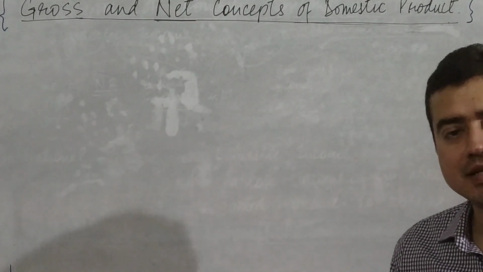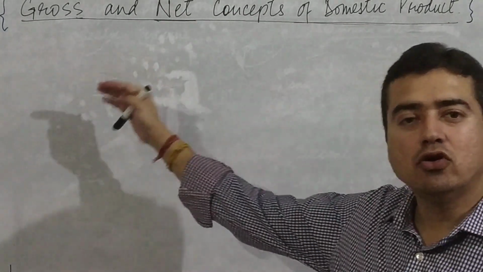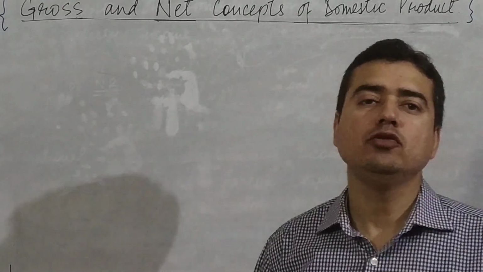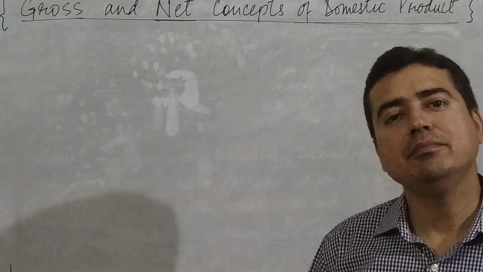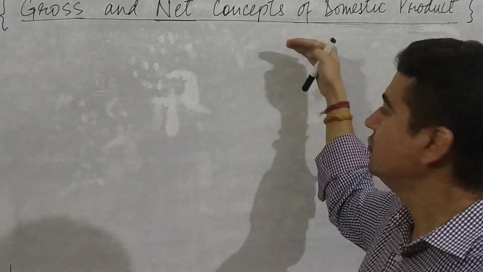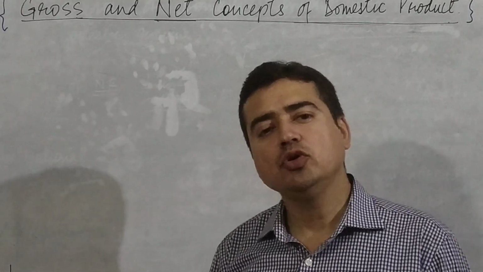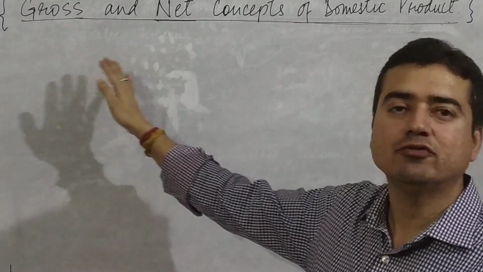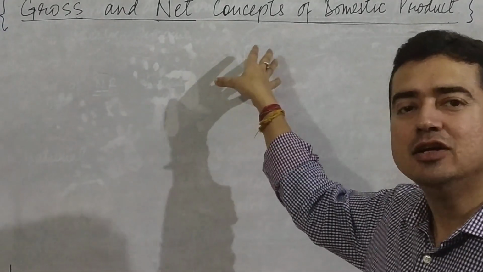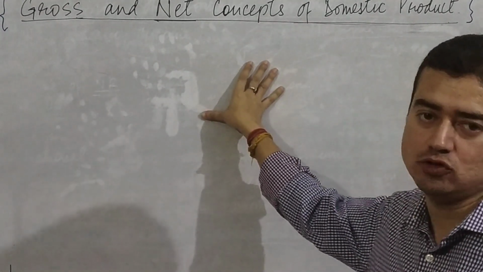Students, in this lecture we would discuss gross and net concepts of domestic income, and thereafter we would move to factor cost and market price. Now, starting with the gross and net concepts of domestic income, I hope you remember the same concepts of gross and net investment. The same concepts would be applied to the concept of domestic income also.